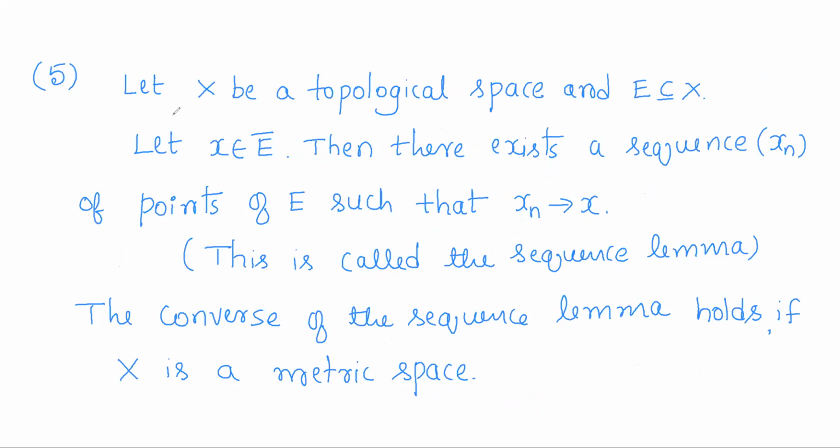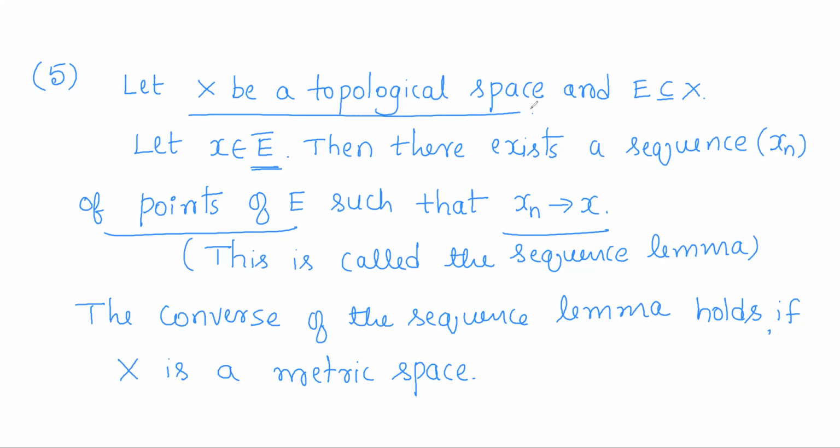Next, let X be a topological space and E be a subset of X. Let x be a point in the closure of E. Then there exists a sequence xn of points of E such that xn converges to x.